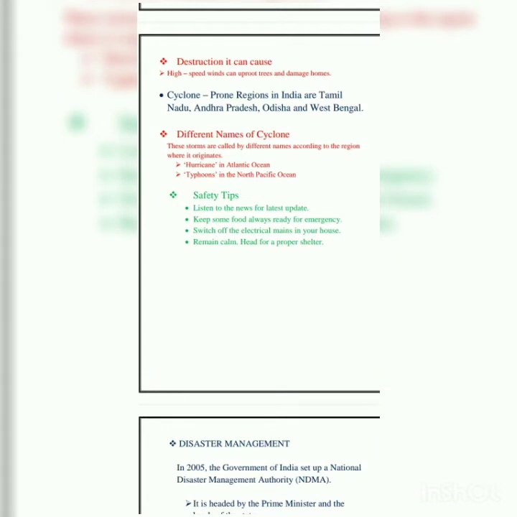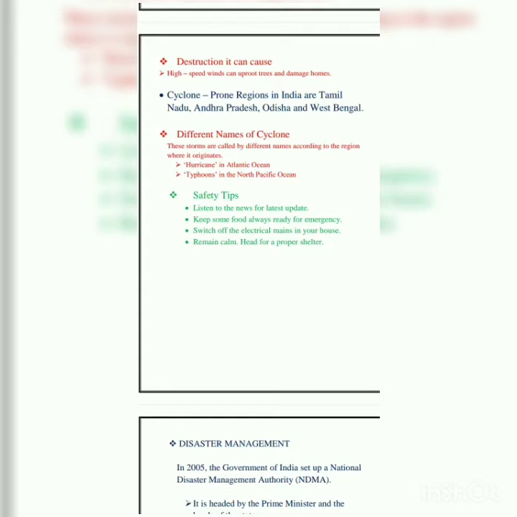Cyclone. Now we have to understand which are the cyclone prone areas or regions in India. Cyclone prone regions in India are Tamil Nadu, Andhra Pradesh, Odisha and West Bengal. These are the cyclone prone areas because these are coastal areas also, and we have read that cyclones usually occur in warm coastal areas.